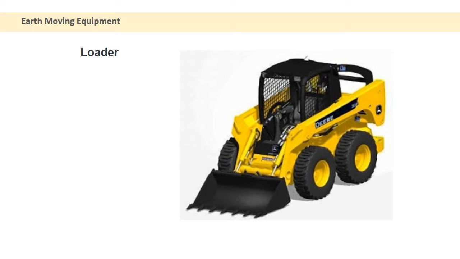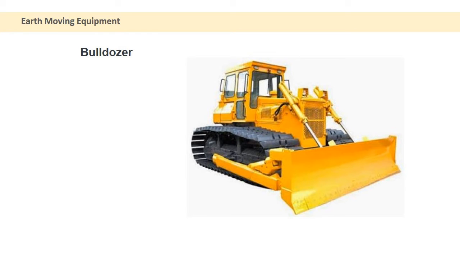Then there is something called bulldozers. You all have heard this since childhood and seen it also at some times. It is a crawler, a kind of continuous track tractor with a substantial metal plate fitted to push a large amount of soil or sand or dirt. The blade used to push this large amount of load is quite big in its length, so at one time it can remove a lot of material in its claw.